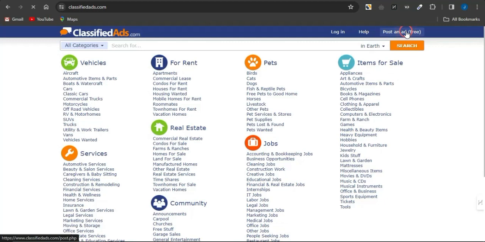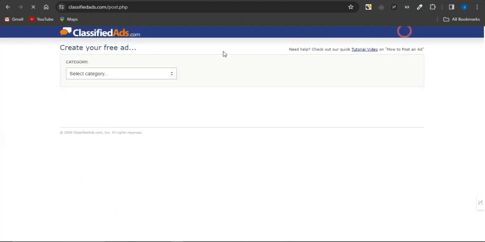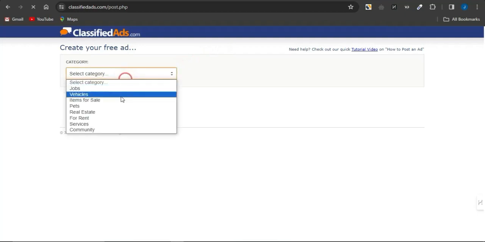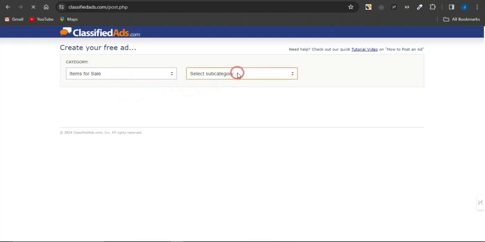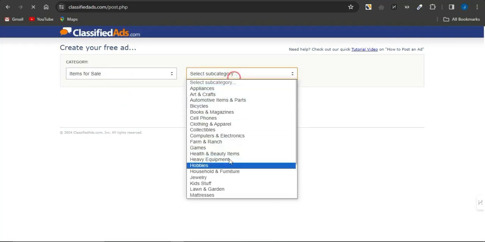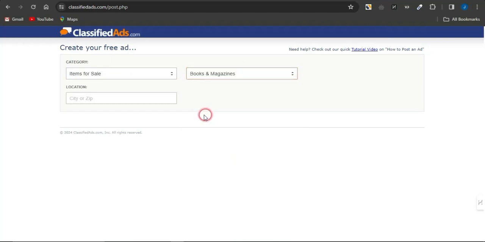Now, if you want to promote your offers utilizing the free strategy, utilize classifiedads.com. Come right here, click on post an ad for free. Once you do that, guys, you want to go into selecting the category of the offer. Maybe I can put in something like item for sale. You want to select the category of that particular item. Maybe I'm going to select books and magazine.